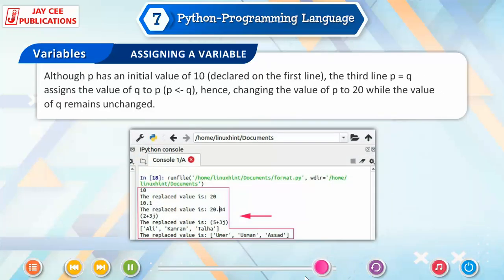Although P has an initial value of 10 declared on the first line, the third line, P = Q, assigns the value of Q to P, hence changing the value of P to 20, while the value of Q remains unchanged.